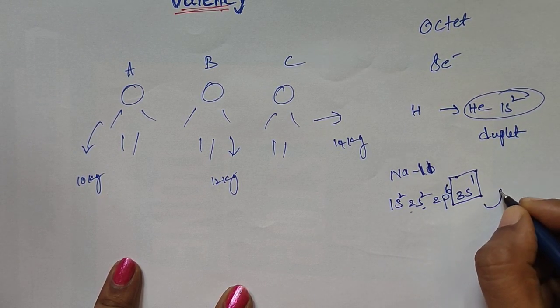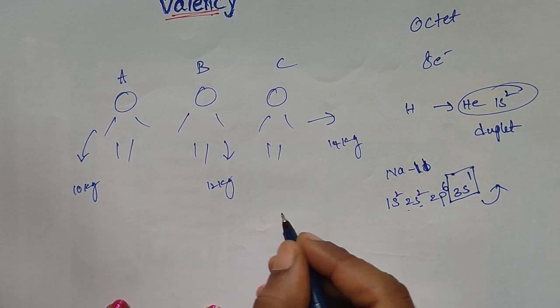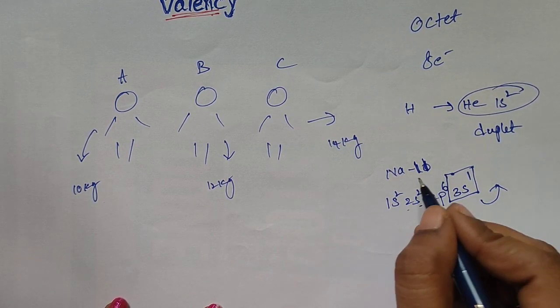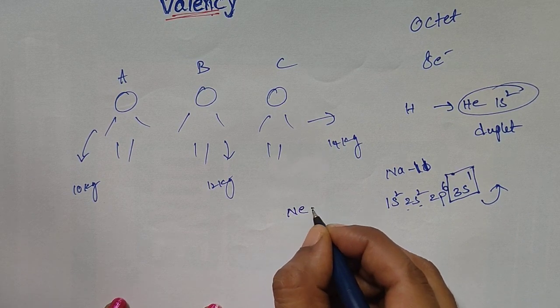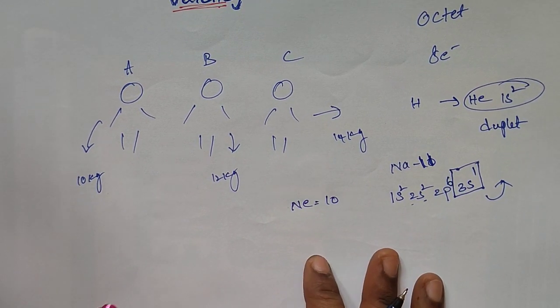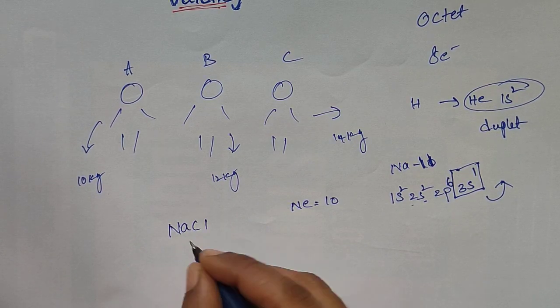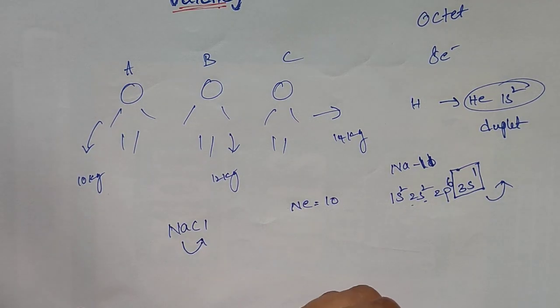If it loses 1 electron, it gets the inert gas configuration. What is the nearest inert gas configuration for sodium? Neon, that is 10. While forming NaCl, sodium loses 1 electron and chlorine gains 1 electron from the sodium.